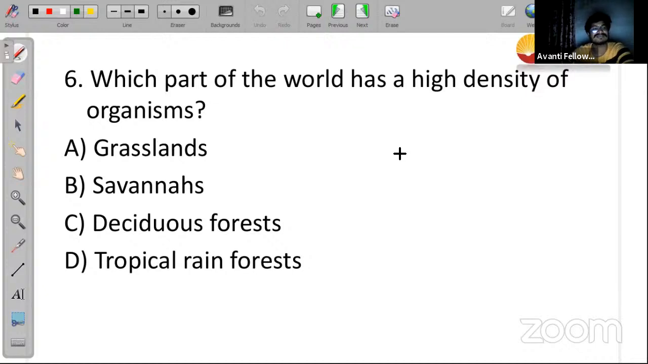Question number 6 is visible on your screen now. Question number 6, that is, which part of the world has highest density of organism? कौन सा पार्ट में highest density of organism देखने को मिलेगा? Option A grassland, option B savannas, option C deciduous forest, option D tropical rainforest. Okay, ठीक है. I'm launching poll for this question now, and I hope you can answer this question.